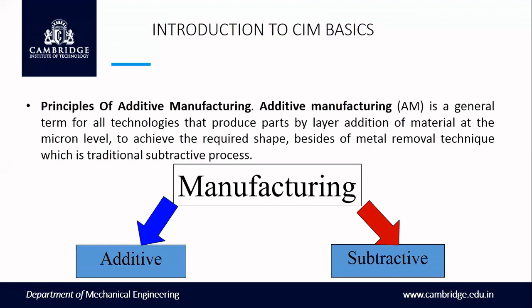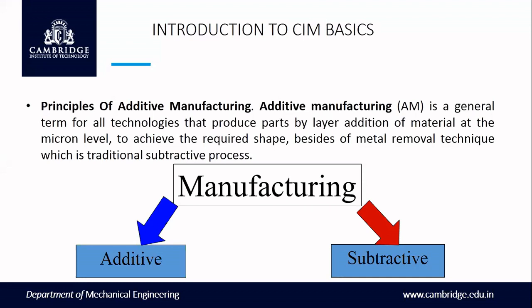We'll start with what is meant by additive manufacturing. What is the principle of additive manufacturing? Additive manufacturing is a general term for all technologies that produce parts by layer addition of material at the micron level to achieve the required shape, besides the metal removal technique, which is traditionally a subtractive process.